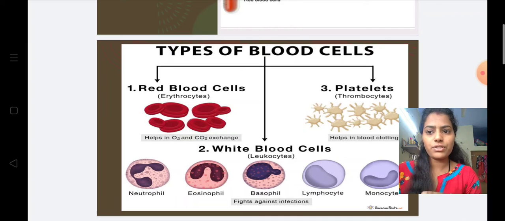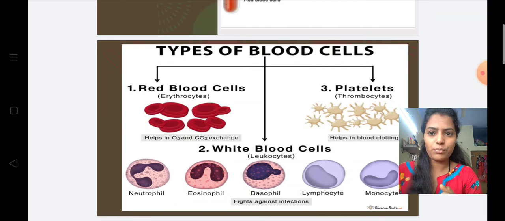What is the function of the WBC? The function of the WBC is to fight against the infection. As for example, when we have the common cold or the viral infection, then the inbuilt immunity gets activated due to the WBC cells, and these WBC cells fight against that antigen and slow down our infection. And third type is a platelet.